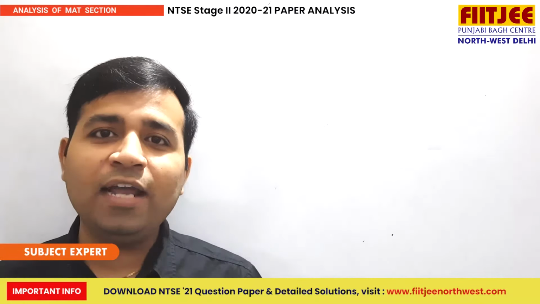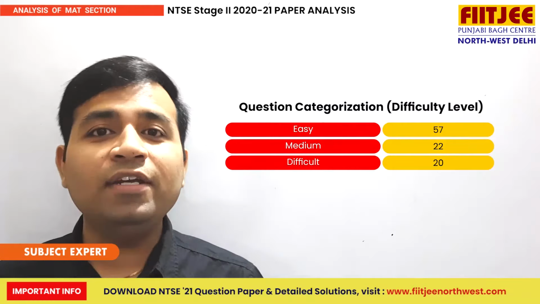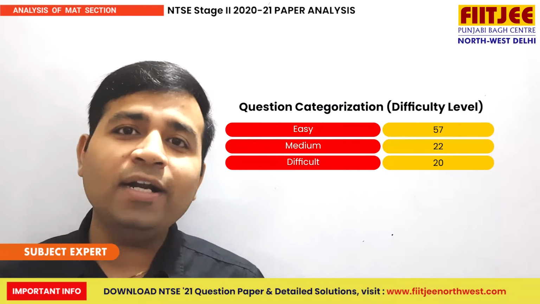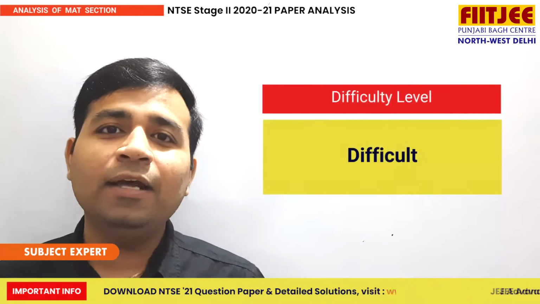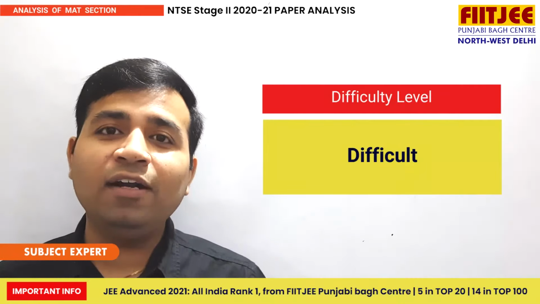Talking about the difficulty level, there were 57 easy questions, 22 moderate level questions and 20 difficult questions. So this year's mentality section was difficult and lengthy.